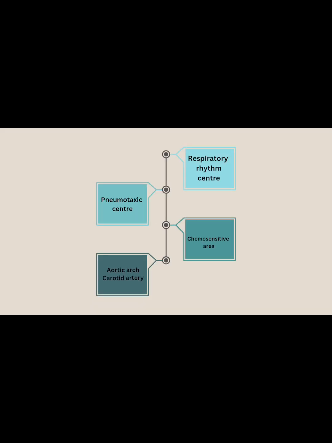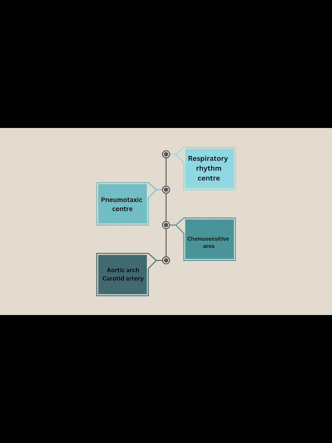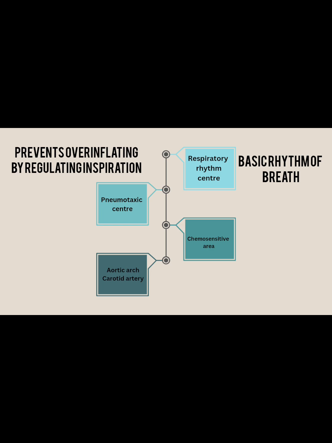Now let's discuss the regulation of respiration. Breathing is an automatic process finely tuned by our nervous system and chemical sensors. The medullary respiratory center in the medulla oblongata generates the basic rhythm of inspiration and expiration. The pneumotaxic center in the pons region prevents the lungs from overinflating by controlling the duration of inspiration.